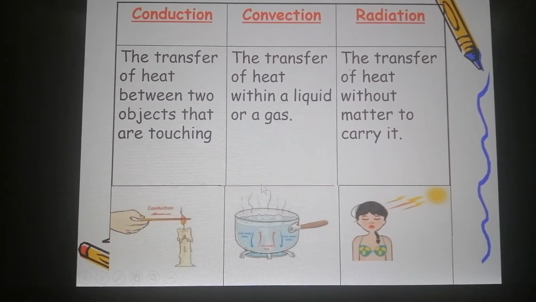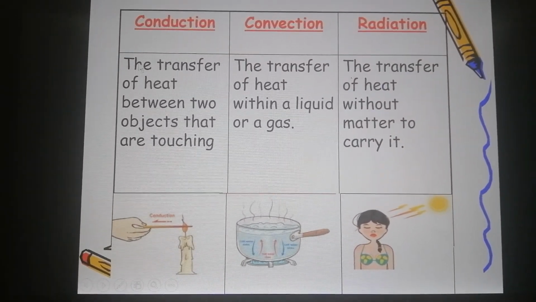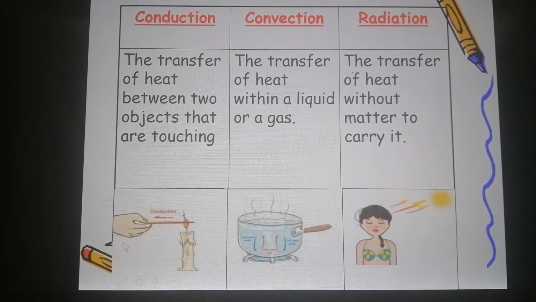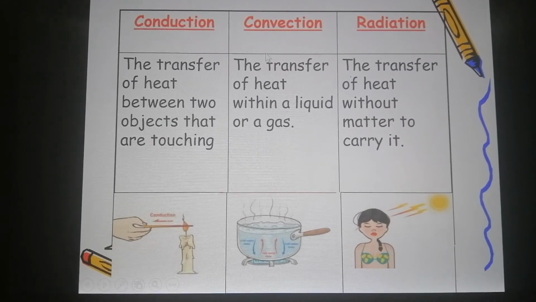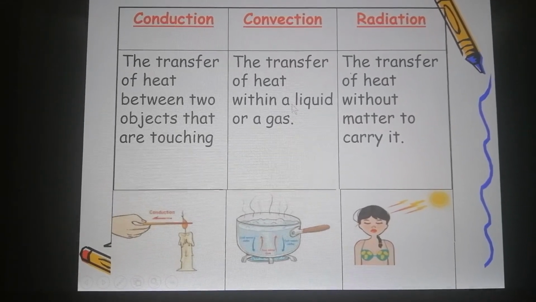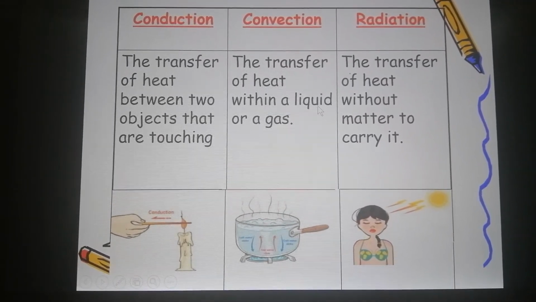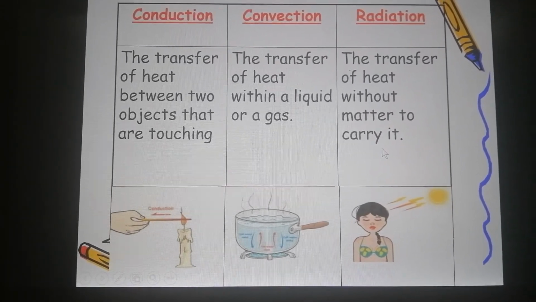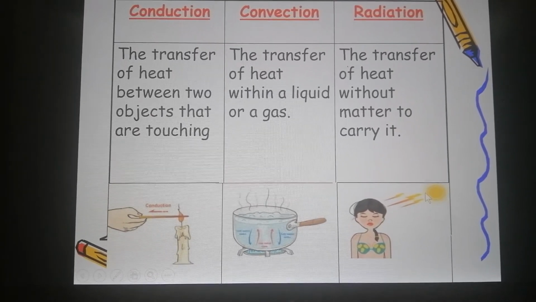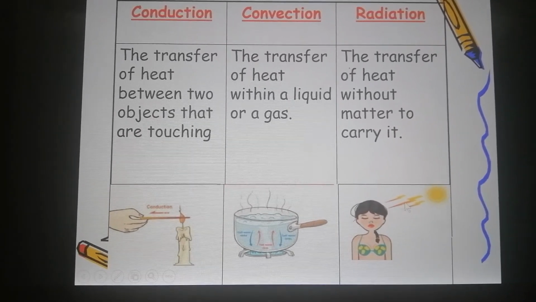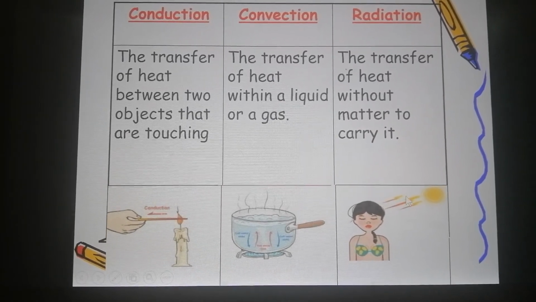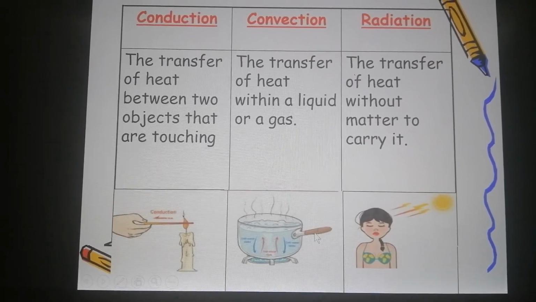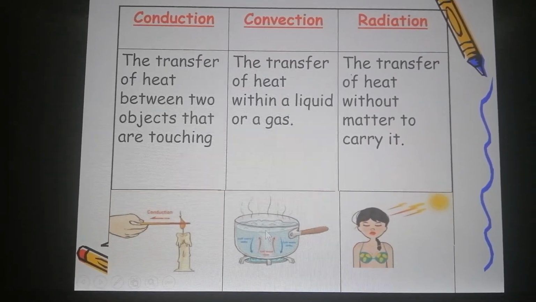What is the difference between the 3 of them? Conduction is the transfer of heat between 2 objects that are touching. You have to touch it. Convection is the transfer of heat within a liquid or gas. Radiation is the transfer of heat without matter to carry it. We need nothing to transfer the heat of the sun to us. Okay, it travels in rays or in waves or particles. No need for matter like a solid or a liquid or a gas to carry it.